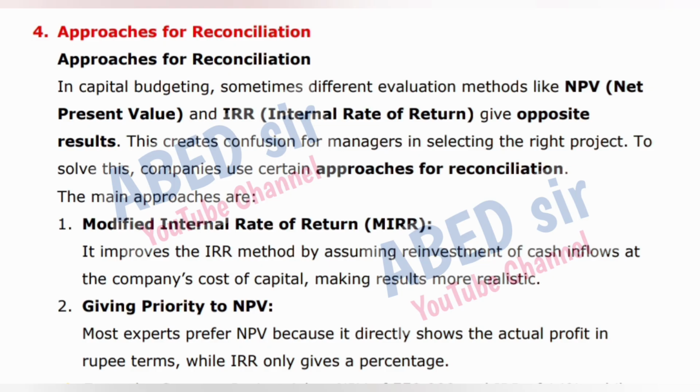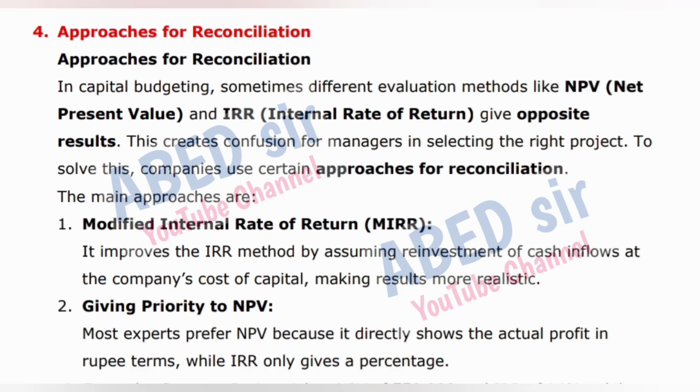Next important short question is: 4. Approaches for reconciliation. In capital budgeting, sometimes different evaluation methods like NPV, net present value, and IRR, internal rate of return, give opposite results. This creates confusion for managers in selecting the right project. To solve this, companies use certain approaches for reconciliation.